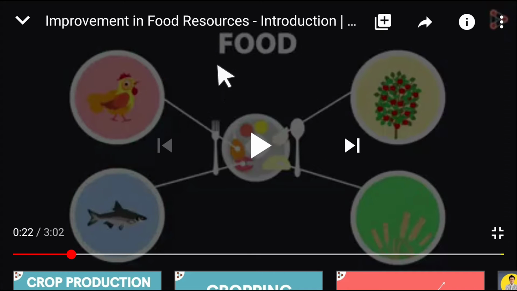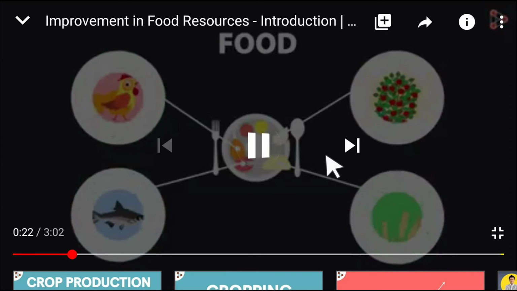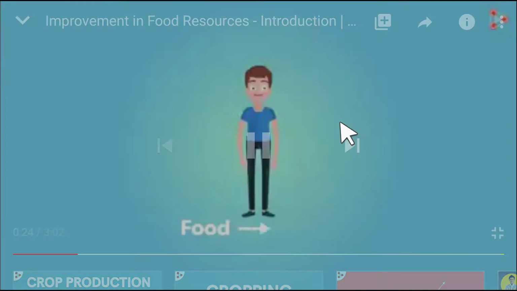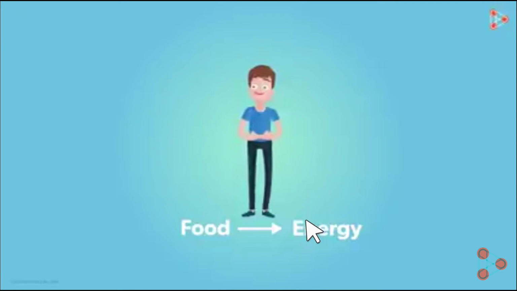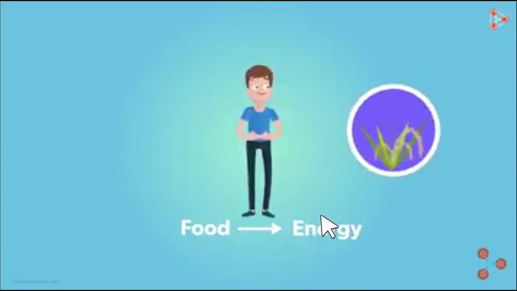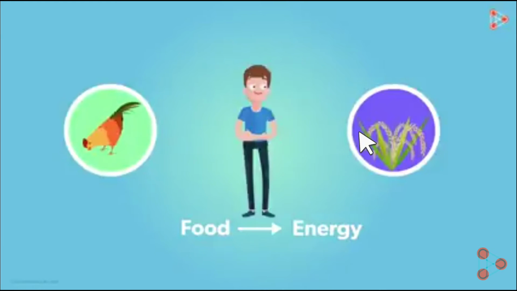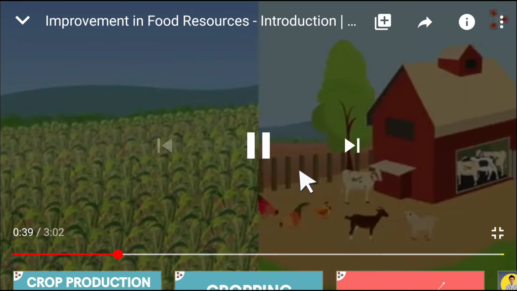We get our food from all these resources. So we must understand that food gives us energy. These plants and animals give us food and food gives us energy.